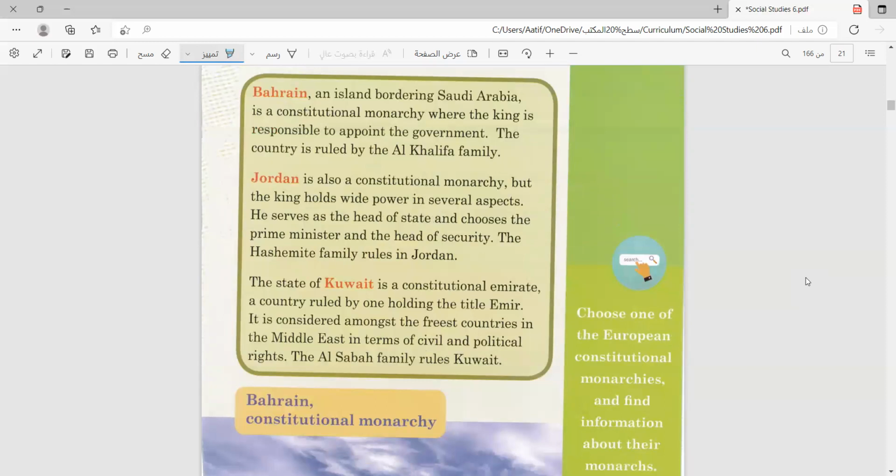Moving to the second page, page 17, we are going to talk about monarchs in Arab countries. For example, the first one, Bahrain. It is an island bordering Saudi Arabia. This is its geographical location. It is also a constitutional monarchy where the king is responsible for appointing the government, and the country is ruled by the Al Khalifa family. This is how the constitution is followed.